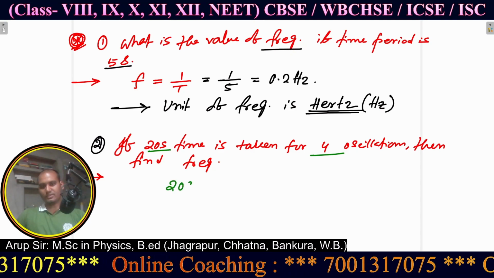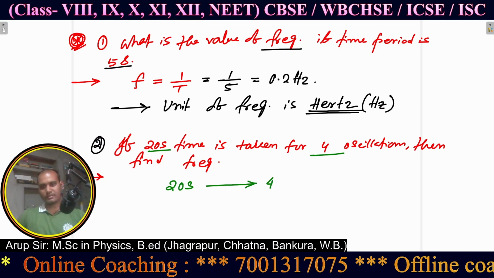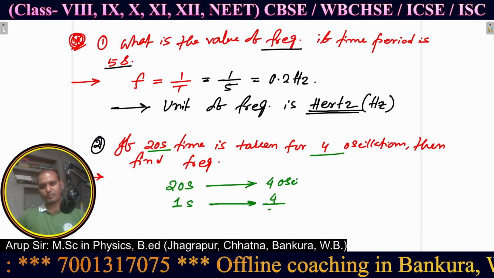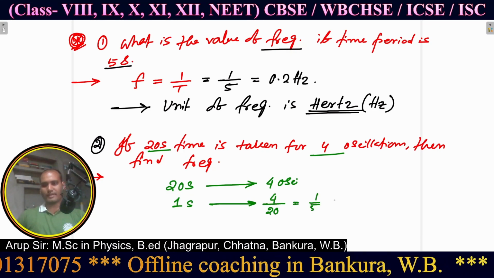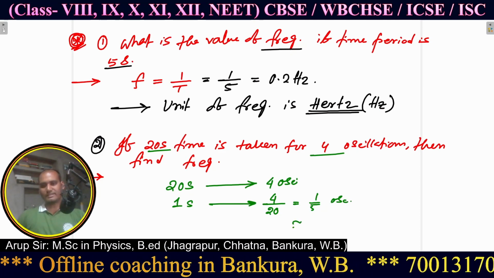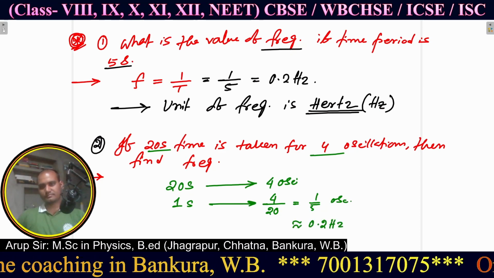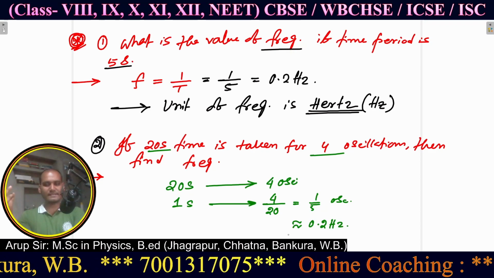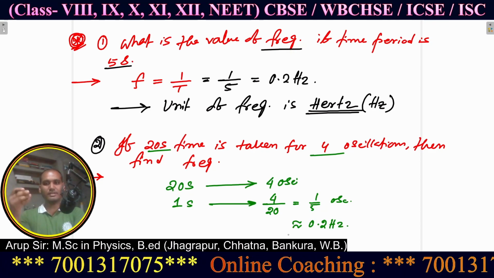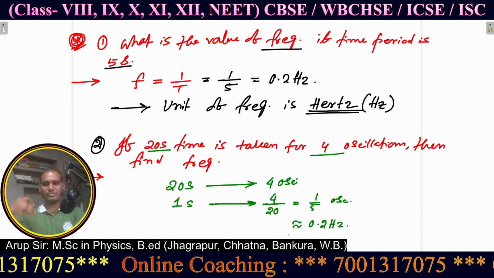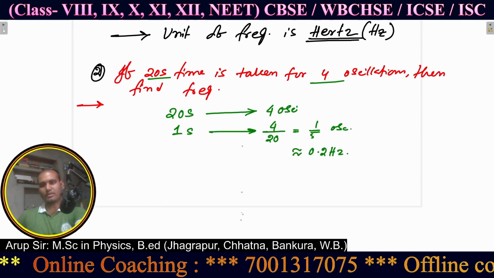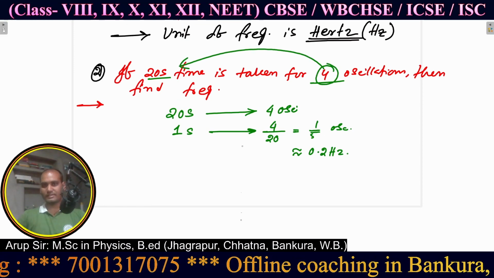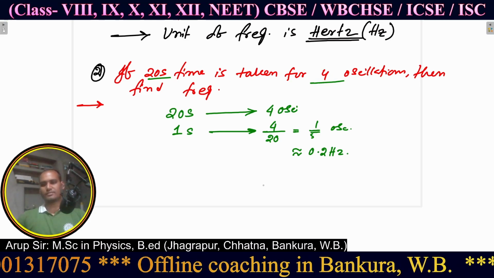So within 20 seconds, there are 4 oscillations. So in 1 second, how many oscillations? 4 by 20 means 1 by 5, this much of oscillations. So what is the frequency? 0.2 hertz. In 1 second, the oscillator is producing 1 by 5 oscillations only. So 0.2 hertz is the answer. Also, this may be the question: 4 second is the time taken for 20 oscillations. For now this is the question.